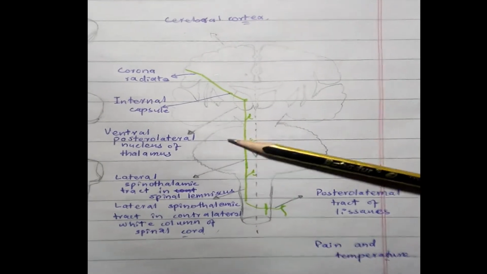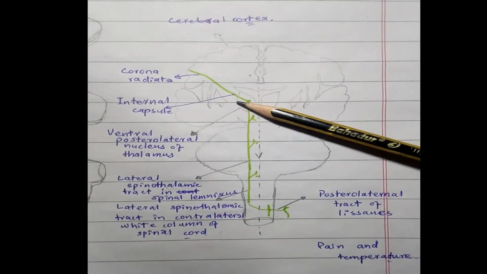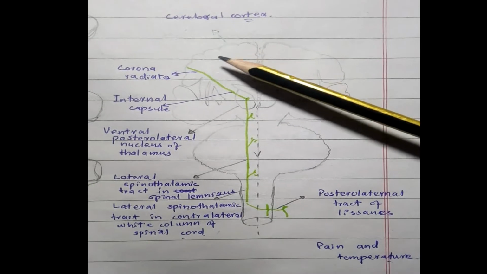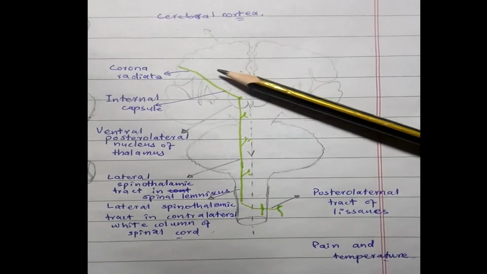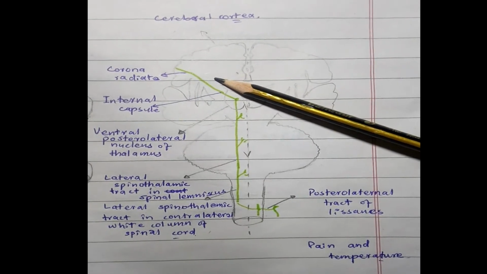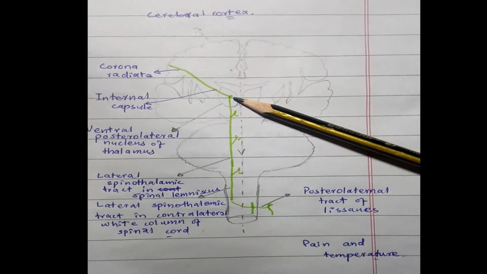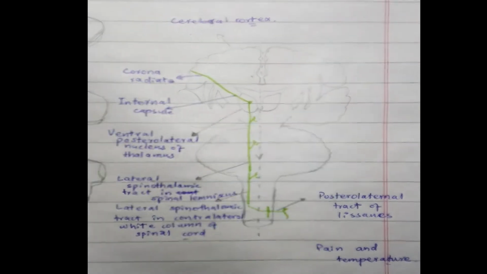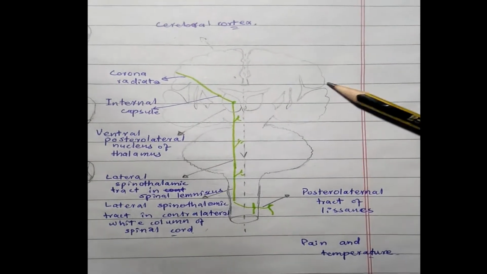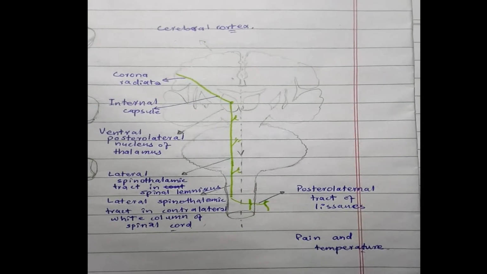Then the third order neurons arise within the thalamus and terminate in the higher brain center, in the case of the ascending tract, the cerebral cortex. In the thalamus, the second order neuron synapses with the third order neuron, and finally the signal ends in the higher brain center, as you can see in this diagram. So this is the end of the ascending tracts of the spinal cord. Thank you very much.